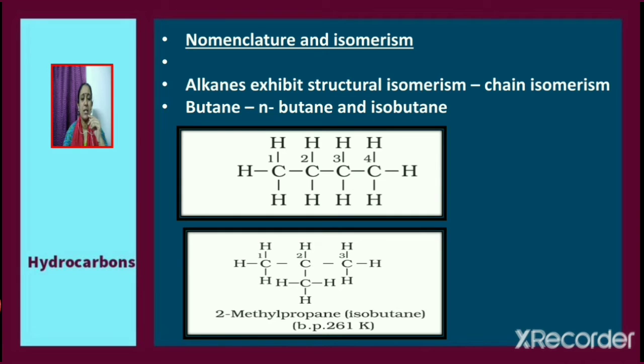Now consider butane. The two different isomers of butane are normal butane and isobutane. Normal butane is a straight chain alkane with 4 carbon atoms present in the longest chain, whereas isobutane has 3 carbon atoms in the longest chain and the 4th carbon is attached to the second carbon. So, normal butane is CH3CH2CH2CH3, whereas isobutane is 2-methyl propane, which is CH3CH(CH3)CH3. The IUPAC name of isobutane is 2-methyl propane. So, these are the two isomers of butane.